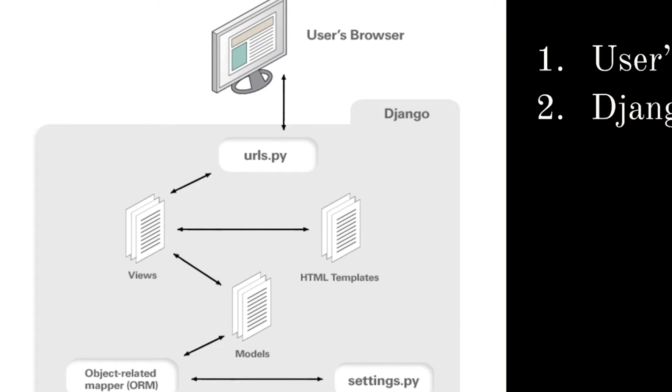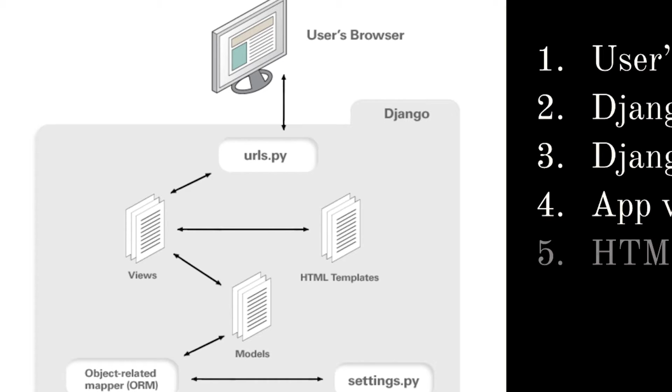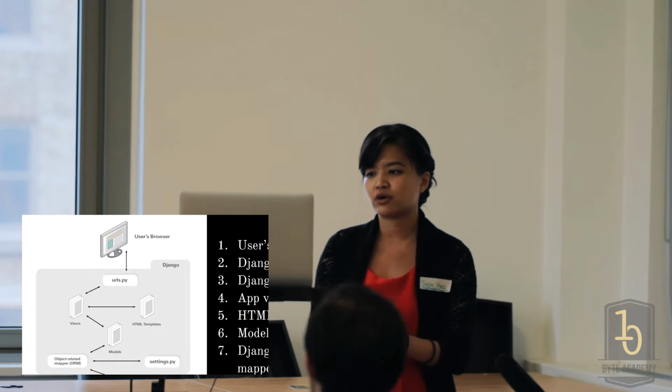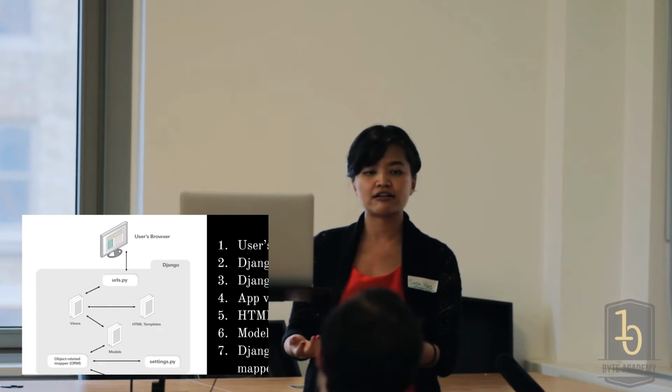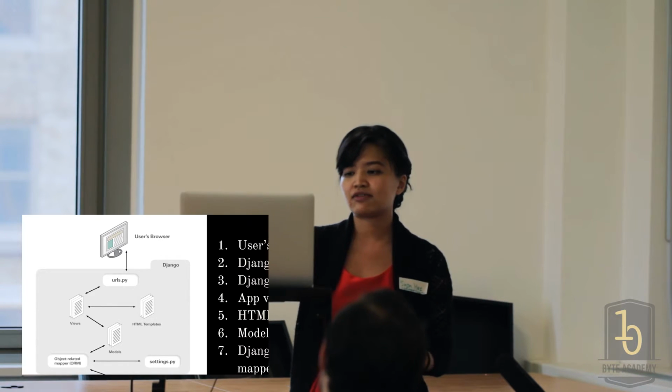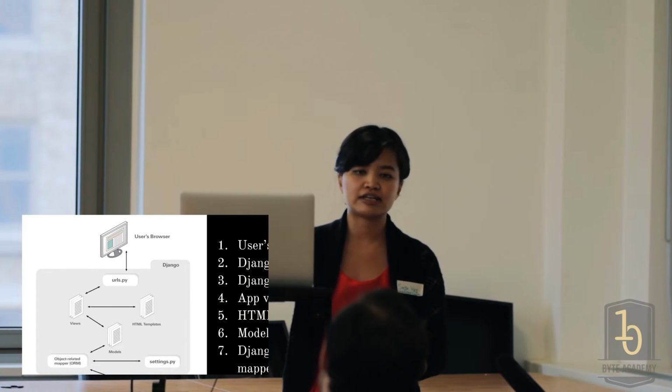It goes into the Django settings URL, and from there, they're redirected to the Django app URL. In this case, it's the Piki app URL. From the Piki app URL, it then goes into the app views. So it shows what's rendering on the page, which is the HTML templates, what the user sees, and our models. If they gave us their username, it gets saved in our models, which are our databases. If we wanted to interact with our models, we would use the Django Object Relational Mapper, which allows me to edit their entries, to save their entries, or to delete their entries. And we save all of this in our database, in this case SQLite 3.